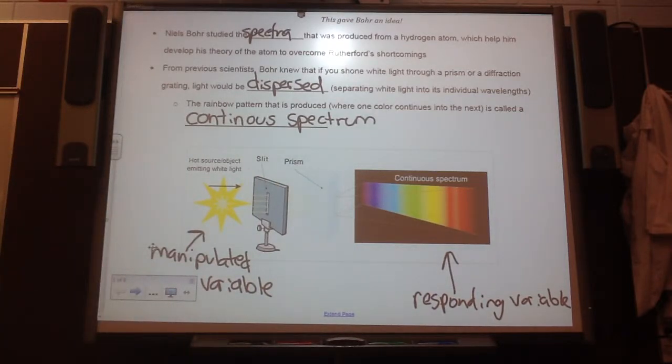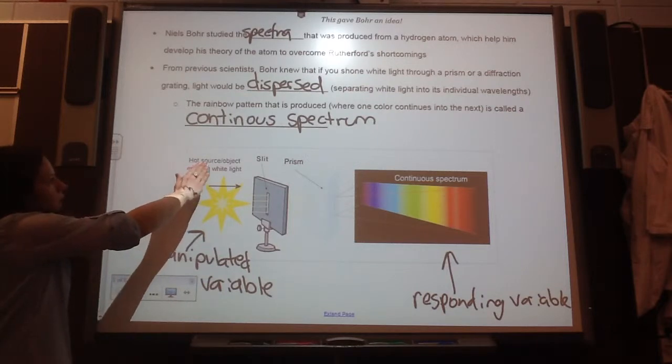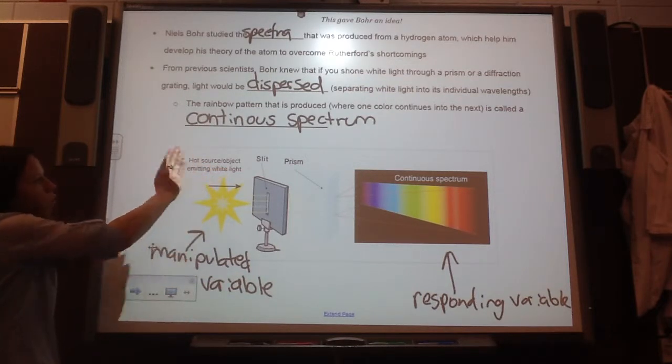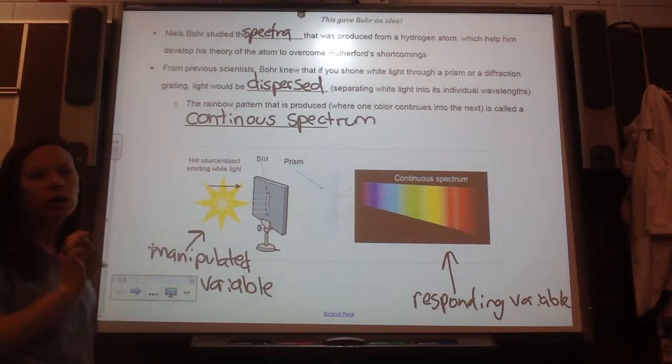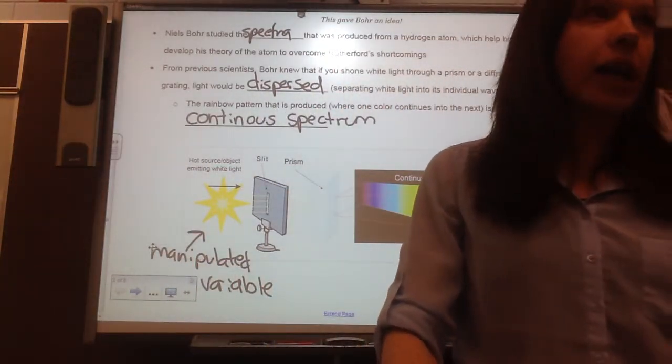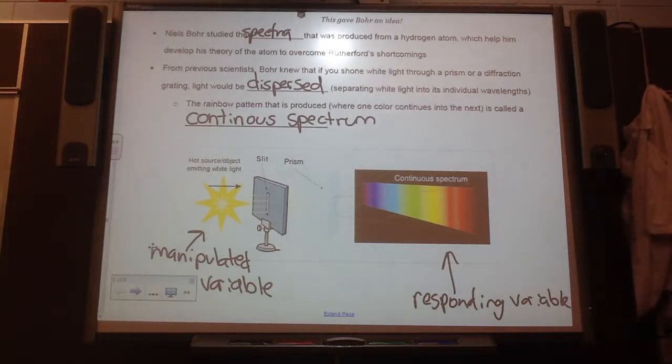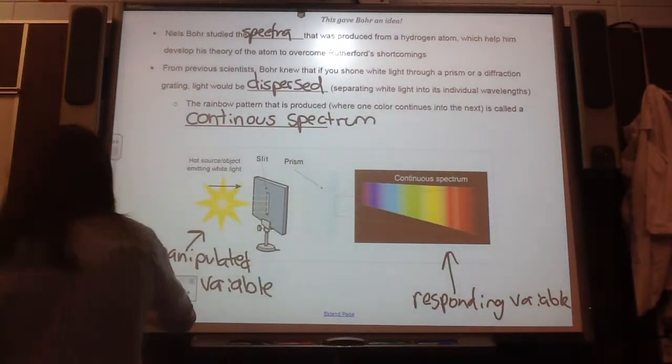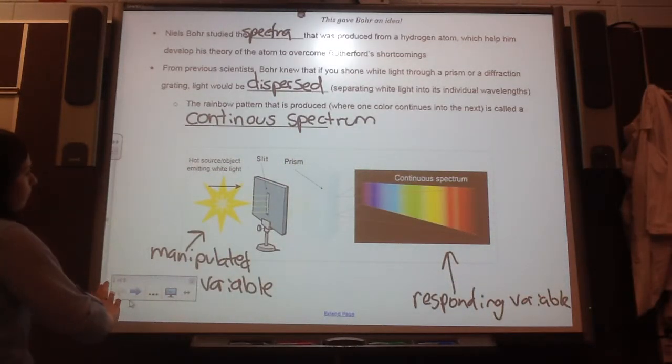So for this one, we're told that it is a hot source object emitting white light. Okay, so a hot source object, which is gas. Okay, he uses gases to do this. So the next little thing is about that.